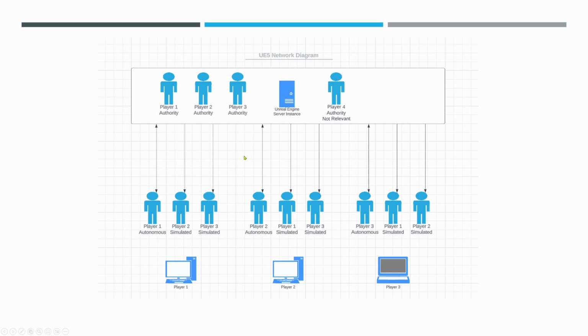These lines are actor channels. This is how replication happens. Notice that for simulated proxies, they only go one way. Simulated proxies cannot push data back up. They do not have access to a player controller, and therefore they cannot make RPCs. Player 1 can make RPCs up to the server by using its attached player controller. That is because the autonomous player character has a player controller. The simulated proxy player characters do not have player controllers. Does that make sense? Good.